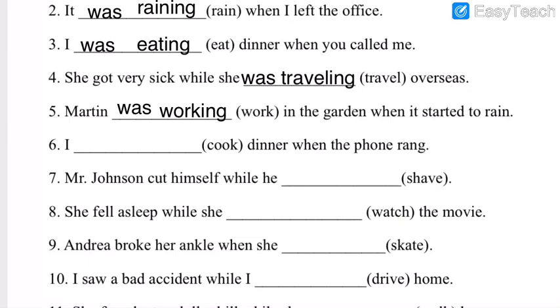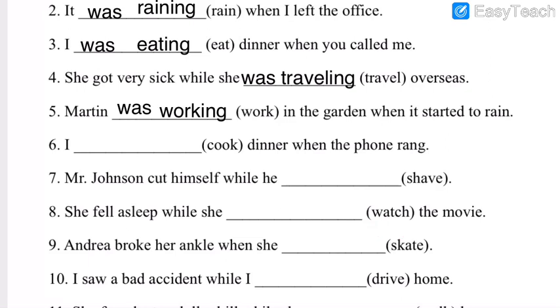5, 4, 3, 2, 1 and 0. Question 8. She fell asleep while she dashed the movie. Option is watch. Solve it.